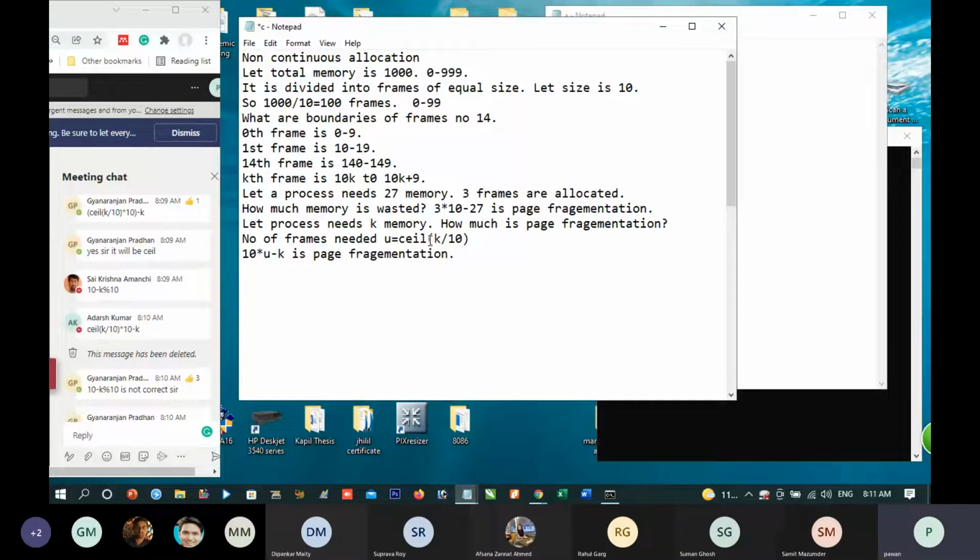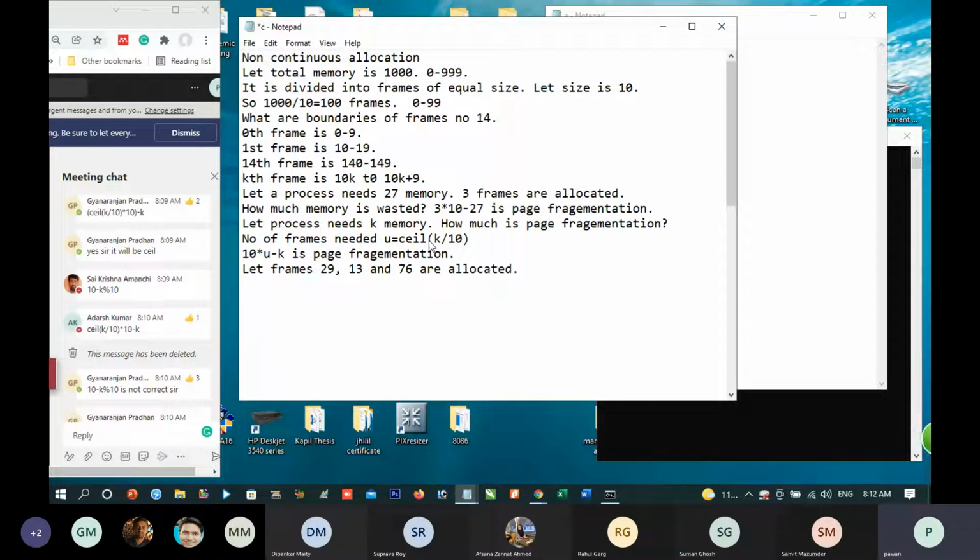Okay. Now let us further proceed. Now, let frames 29, 13 and 76 be allotted. Correct.